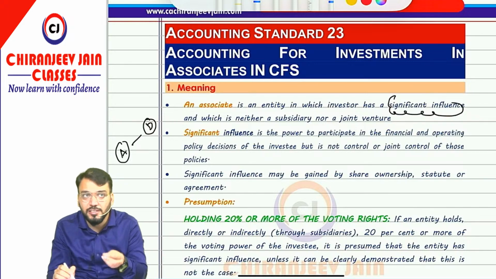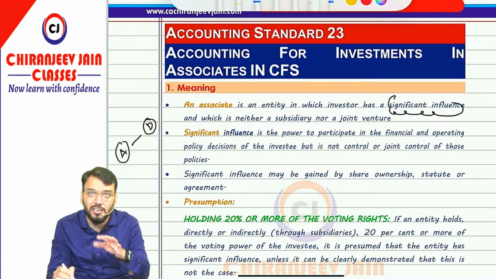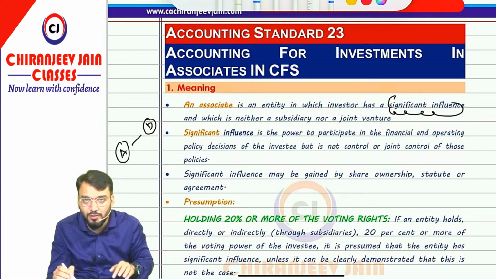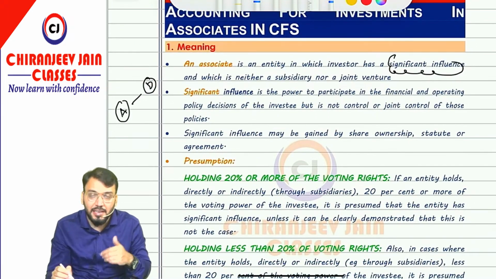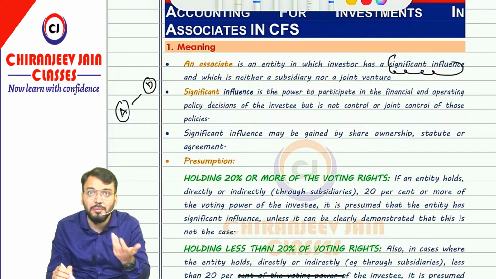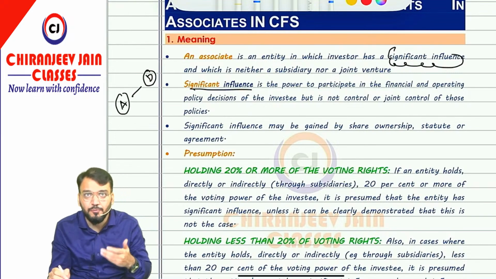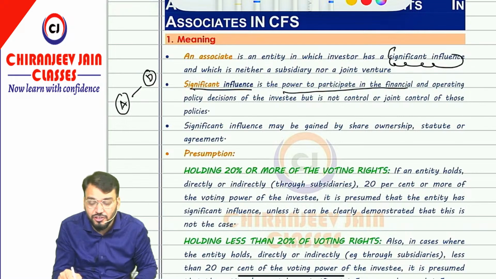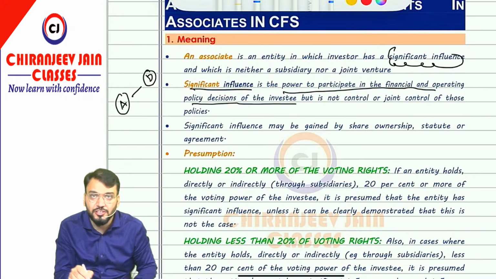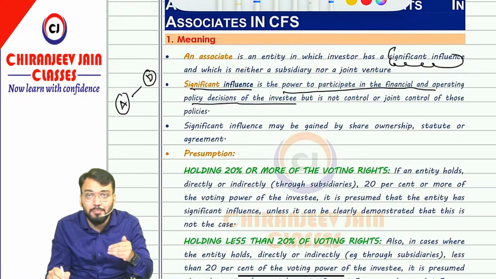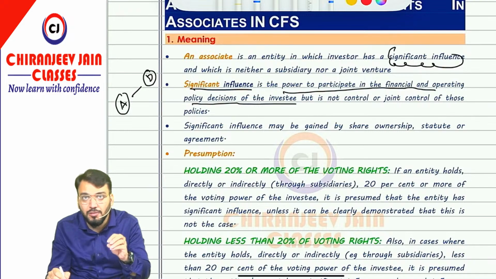Now significant influence, of course, is not control. When I am saying control, then B Limited will become a subsidiary. Control we have already understood in AS 21. So sir, how do we understand that A Limited is exercising significant influence over B Limited so that B Limited will become an associate of A Limited? That is the point. So what is the meaning of significant influence? Significant influence means power to participate in the financial and operating policy decisions of the investee. So whenever an entity has the power to participate in the financial and operating policy of that particular entity, it means they are able to exercise significant influence.